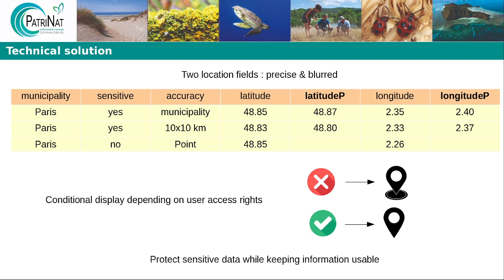For the sensitive ones, both the precise and blurred fields exist, and for non-sensitive, we keep only 1 field for location. If a user has no special access, nothing changes. They only see the blurred field for sensitive data and the normal field for non-sensitive data. But if the user has been granted access, the precise locations of sensitive data are displayed, while non-sensitive data remain exactly the same. This way, it protects sensitive data while keeping information usable.